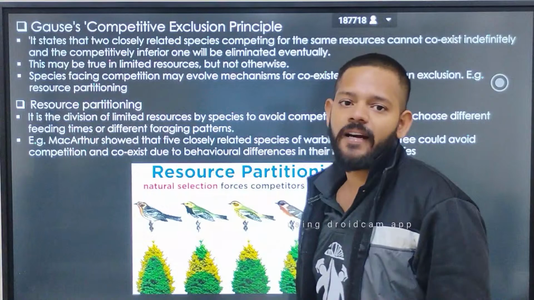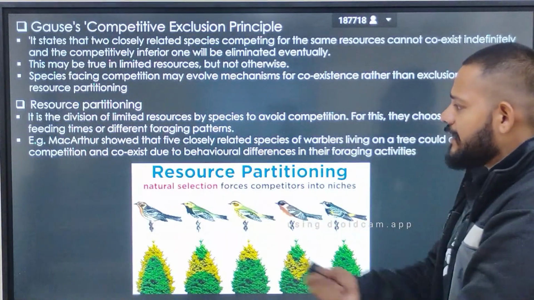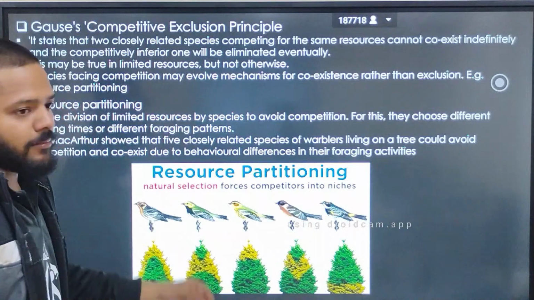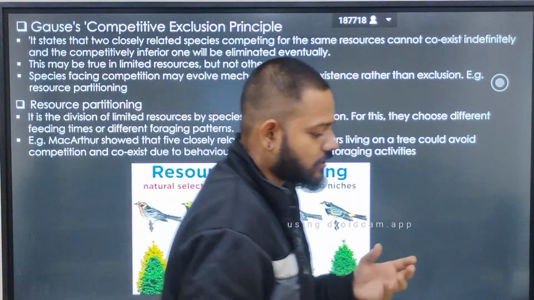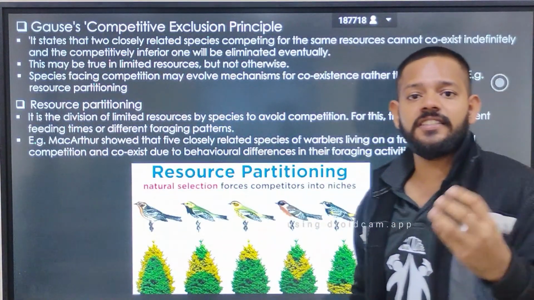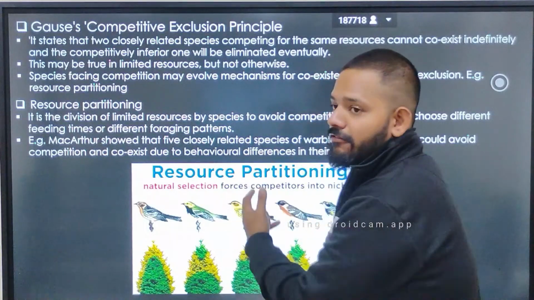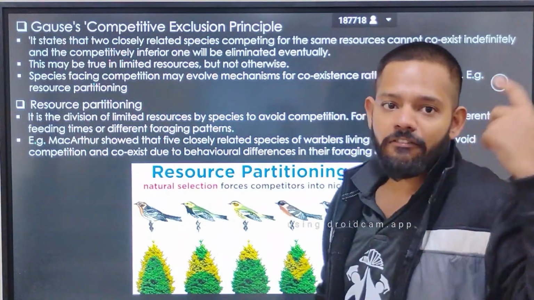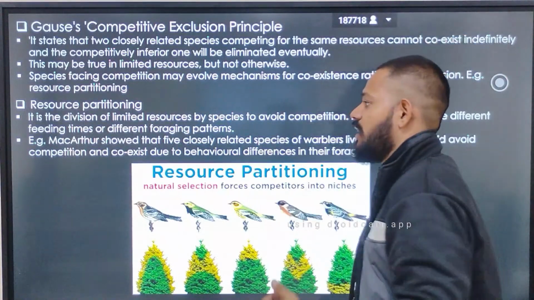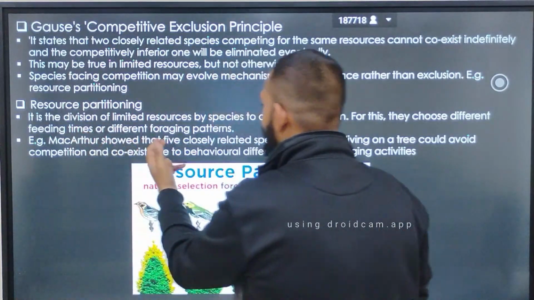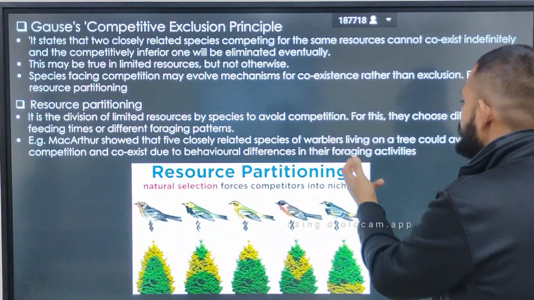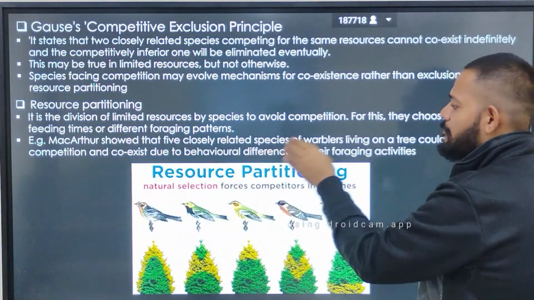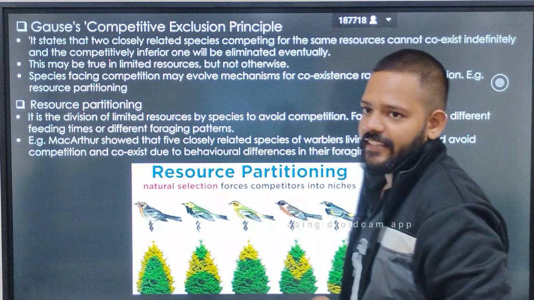Now what is resource partitioning? There is one ecologist called MacArthur, who studied resource partitioning on the birds called warblers, like Darwin's finches in evolution. MacArthur showed that five closely related species of warblers living on a tree could avoid competition and coexist due to behavioral differences in their foraging activities.